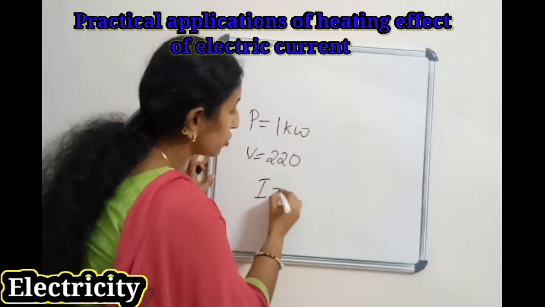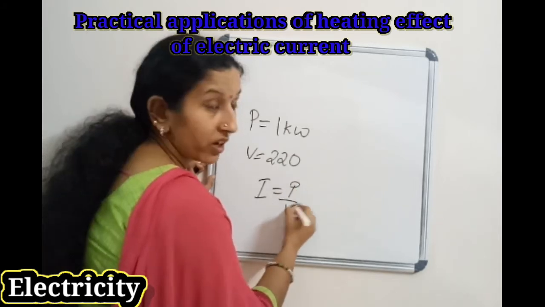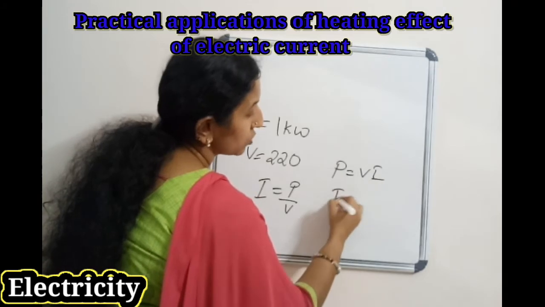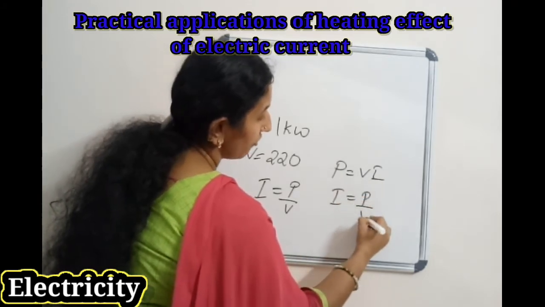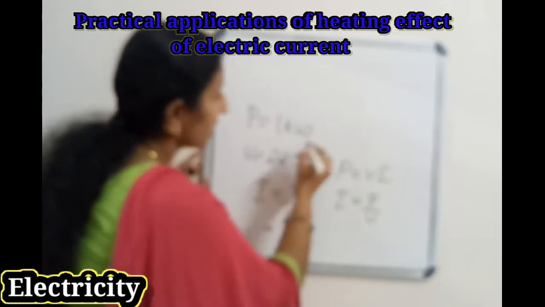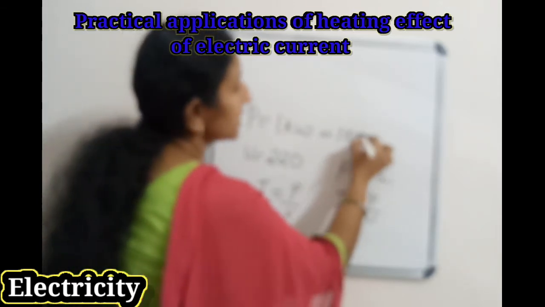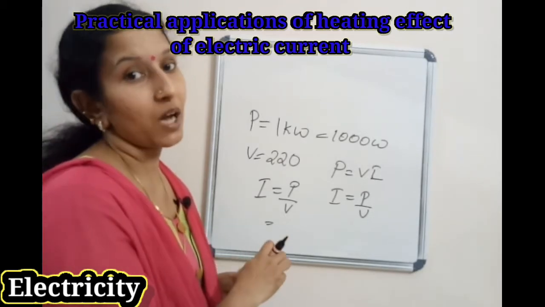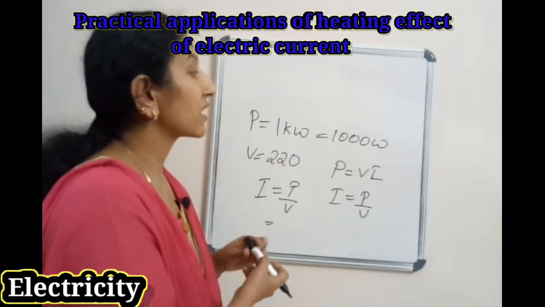Current I equals P by V. How did we get this? P equals VI, so I equals P by V. Substitute P: 1 kilowatt equals 1000 watt.